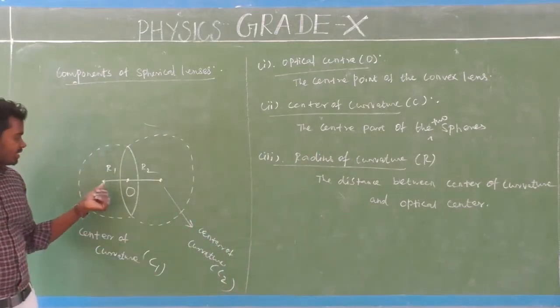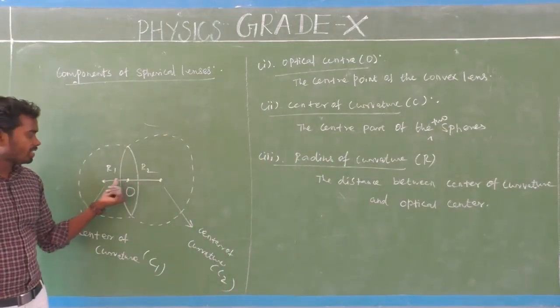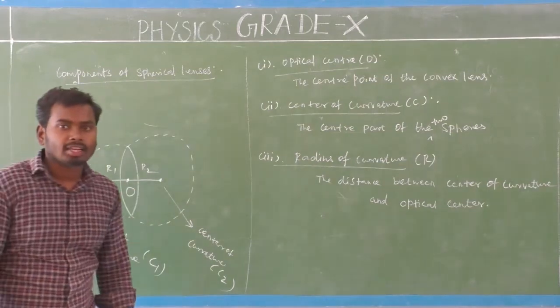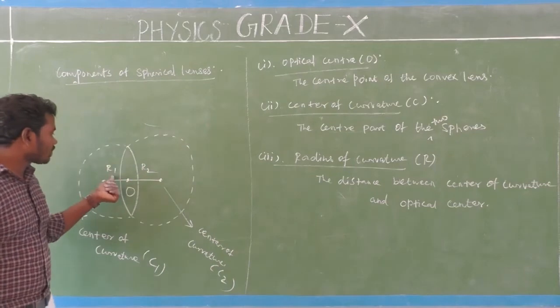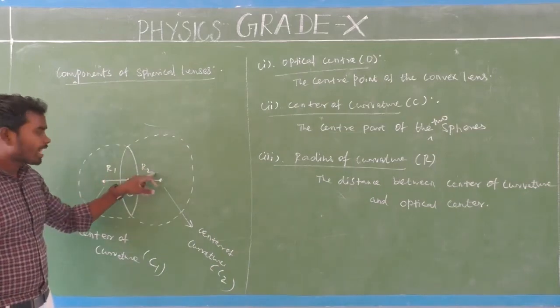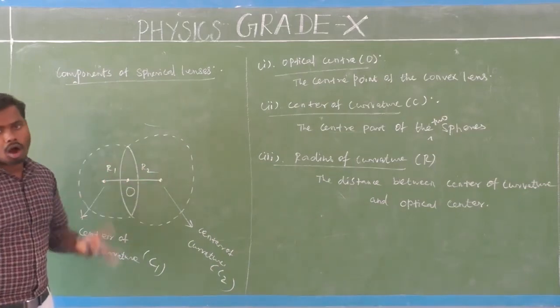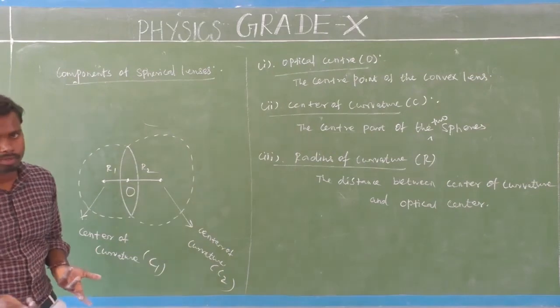So this is radius of curvature 1, denoted by the letter R1, and this is radius of curvature 2, denoted by the letter R2. No problem.